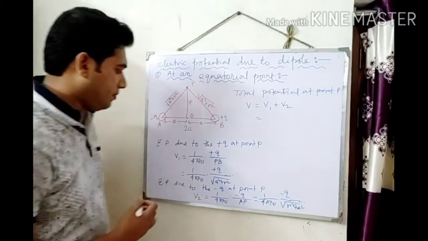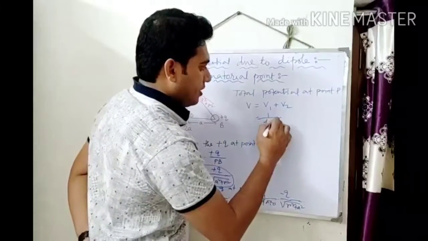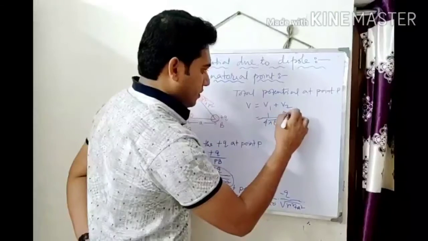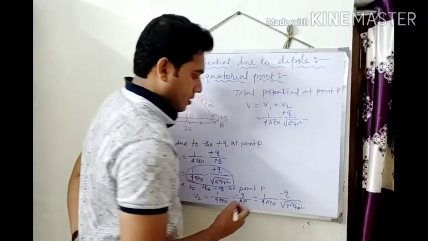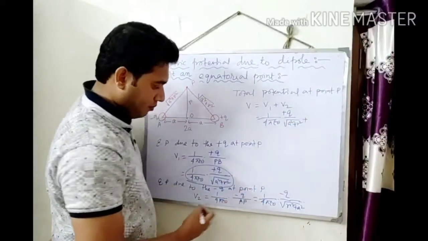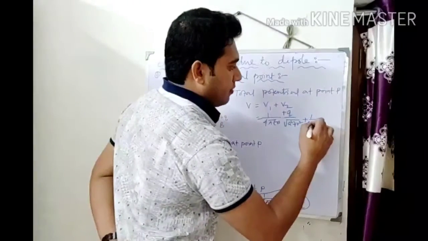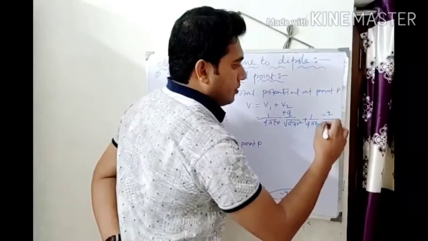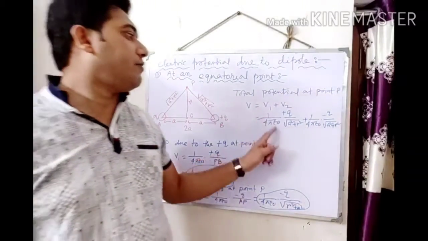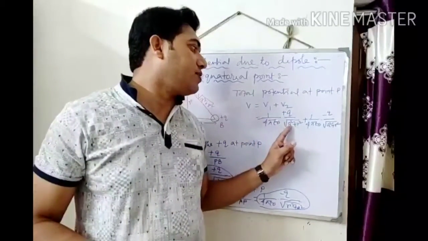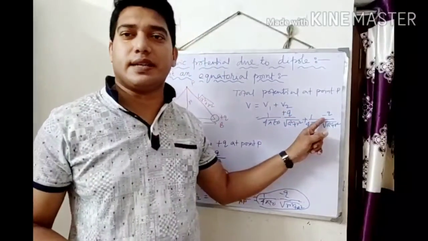The value of V1 is here, so put 1 by 4 pi epsilon naught positive q charge by root over a square plus r square, and the value of V2 is this one. So I am writing 1 by 4 pi epsilon naught minus q by root over a square plus r square. Now see that 1 by 4 pi epsilon naught q by root over a square plus r square is very common, so only the minus sign is there.